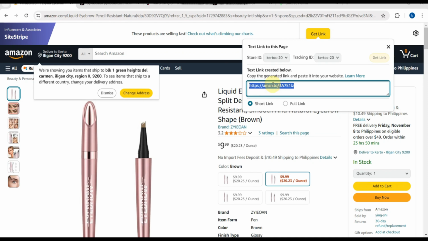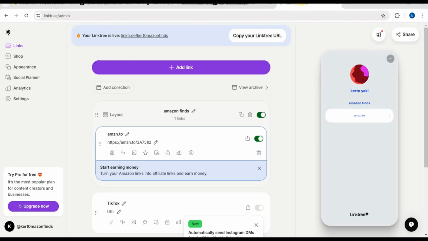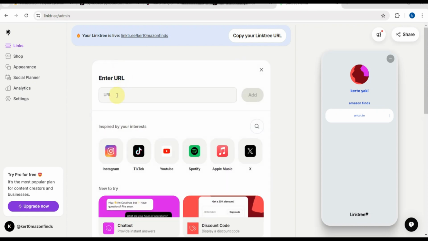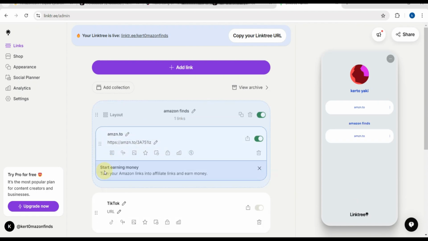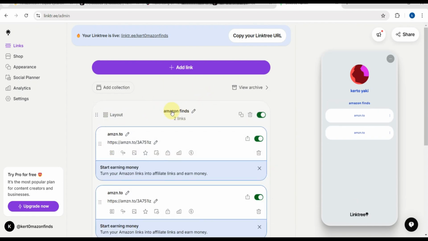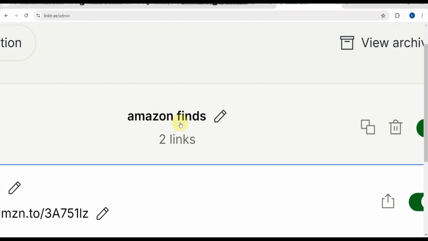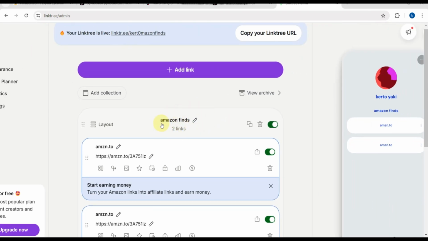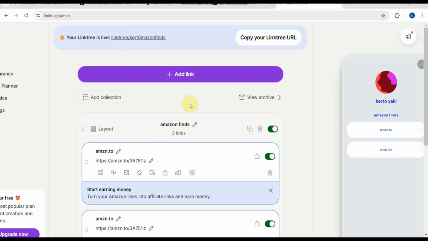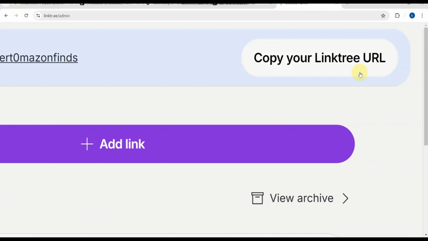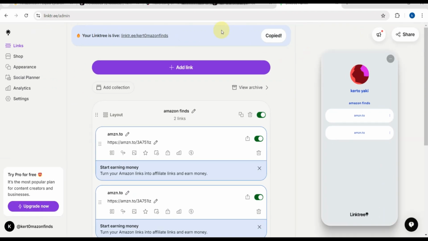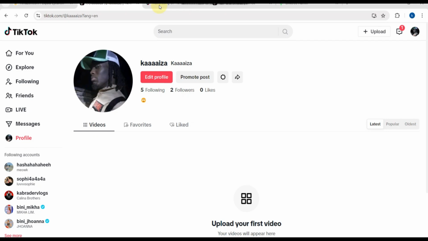And then you will be able to see the first one here. You can either copy the short link or the full link. In my case, I will use the short link, copy this one and paste it on this website. I'm going to paste it on the URL, and then after that click add, and it will now be seen. Then I will put a title here, Amazon finds, so that it will be easily visible to others when they click this link.